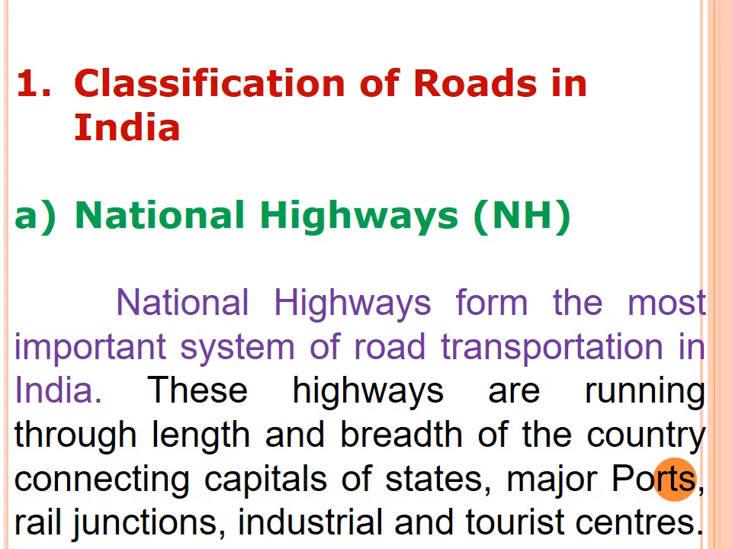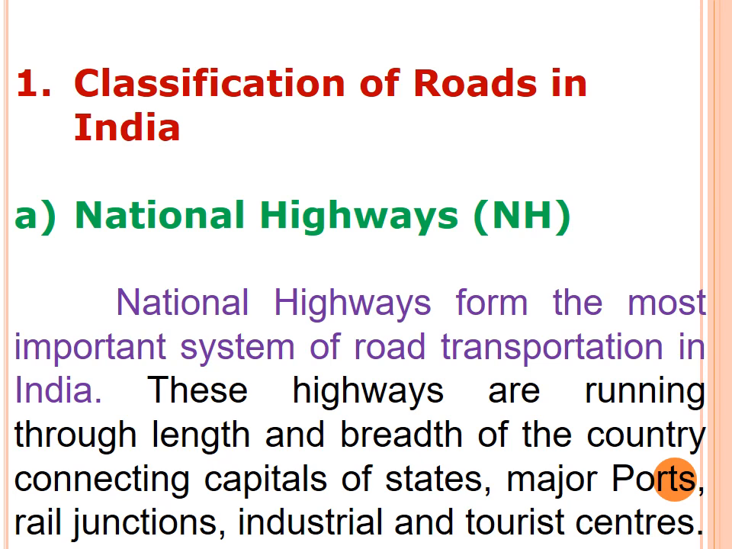First, classification of roads in India. Okay, so we have seen the types of roads. Yes or no? We have seen the types of roads: NH, SH, district roads, rural roads, border roads, and golden quadrilateral. It is also there in the book. Okay, first we are going to see the national highways.